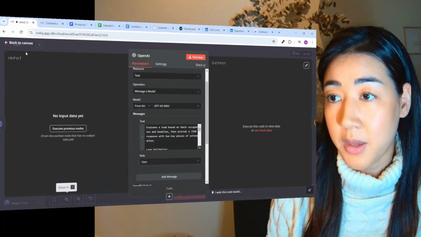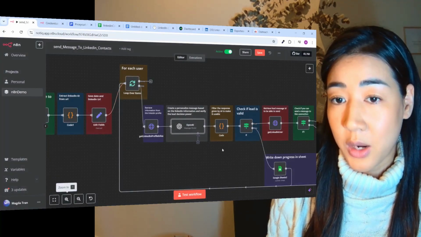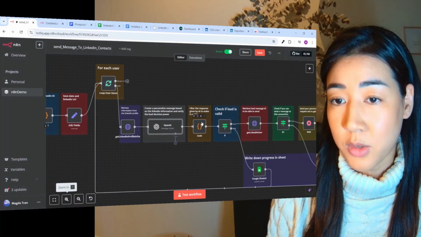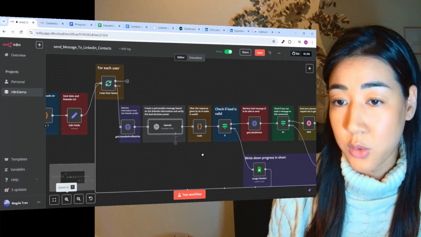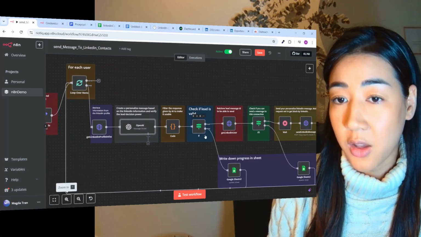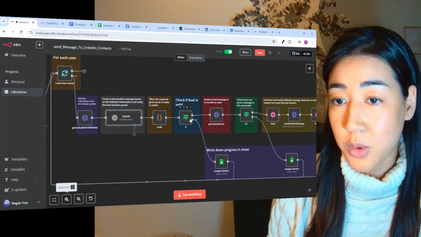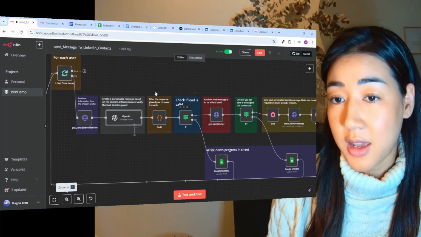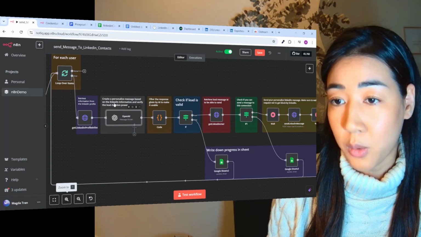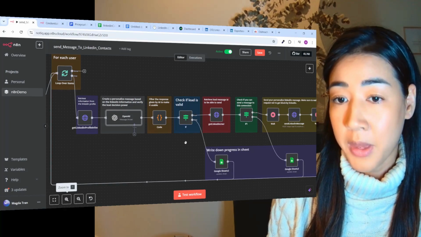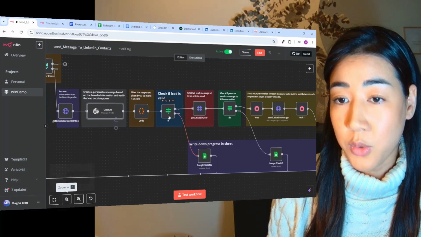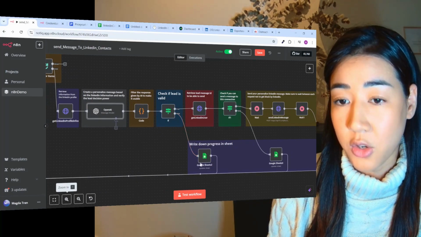So in the next step, we have the message, and we're going to see by the response of the AI if it's usable. And then we're going to check if the lead is valid. And by valid, I mean, are they connected to us and are they a decision maker? And we're going to find that out by this information right here. And if they're not, we're going to have a note inside of our sheet right here to know that they are not qualified.